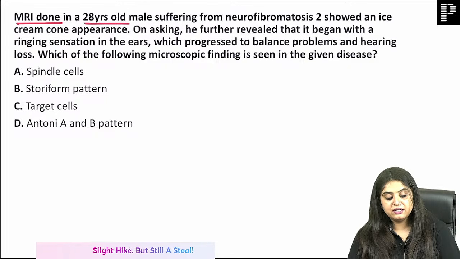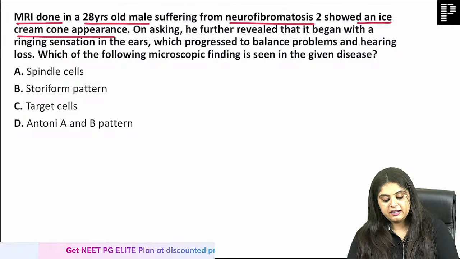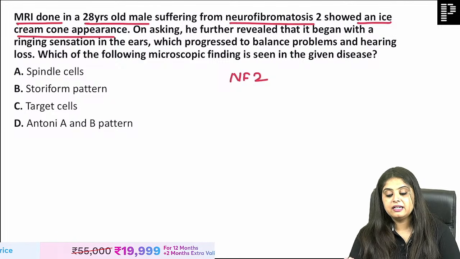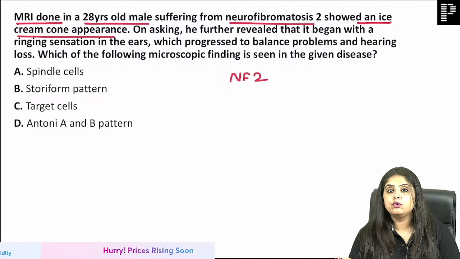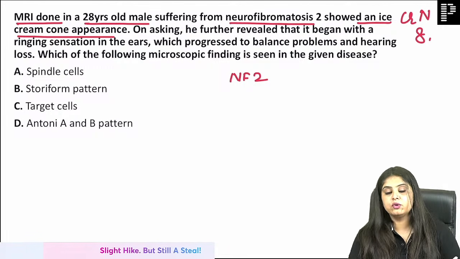MRI in a 28-year-old male suffering from NF2 showed an ice cream cone appearance. NF2 का दूसरा नाम is what? It is neurofibromatosis 2. It is bilateral acoustic schwannoma. Bilateral, both sides. Schwannoma is a nerve tumor. Acoustic means cranial nerve 8. It is showing ice cream cone appearance.